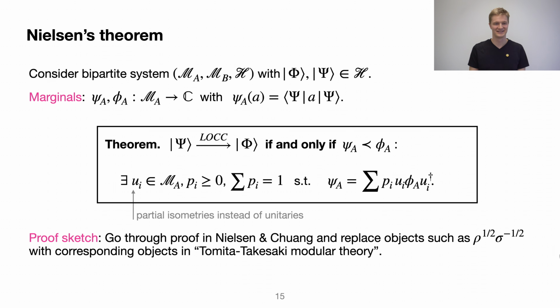I'll very briefly tell you about the classification of factors. Factors are classified into three types: 1, 2, and 3. Type 1 comes in subtypes I_n. These are matrix algebras, B(H), and n is the dimension of the Hilbert space. Type 2 comes with two subcases, type II_1 and type II_infinity, and type 3 has a continuum, type III_lambda, with lambda from 0 to 1. You don't need to know anything about these except that type 1 is the usual quantum mechanics stuff, and the others are mathematically classified.